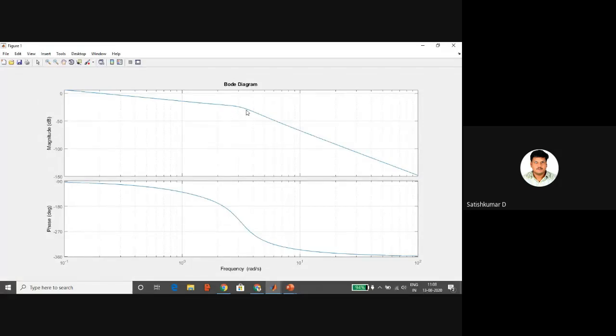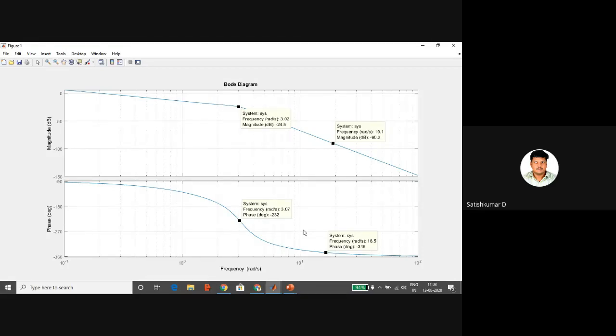If you place the cursor anywhere, you will get the details, that is, at this point the frequency and magnitude. Similarly, if you place the cursor on the phase plot, at this point you get the frequency and the angle in degrees, minus 232 degrees. This angle is minus 346 degrees, and the corresponding frequency is 16.5 radian per second. So in MATLAB, you just type the command BODE and you get the Bode plot.